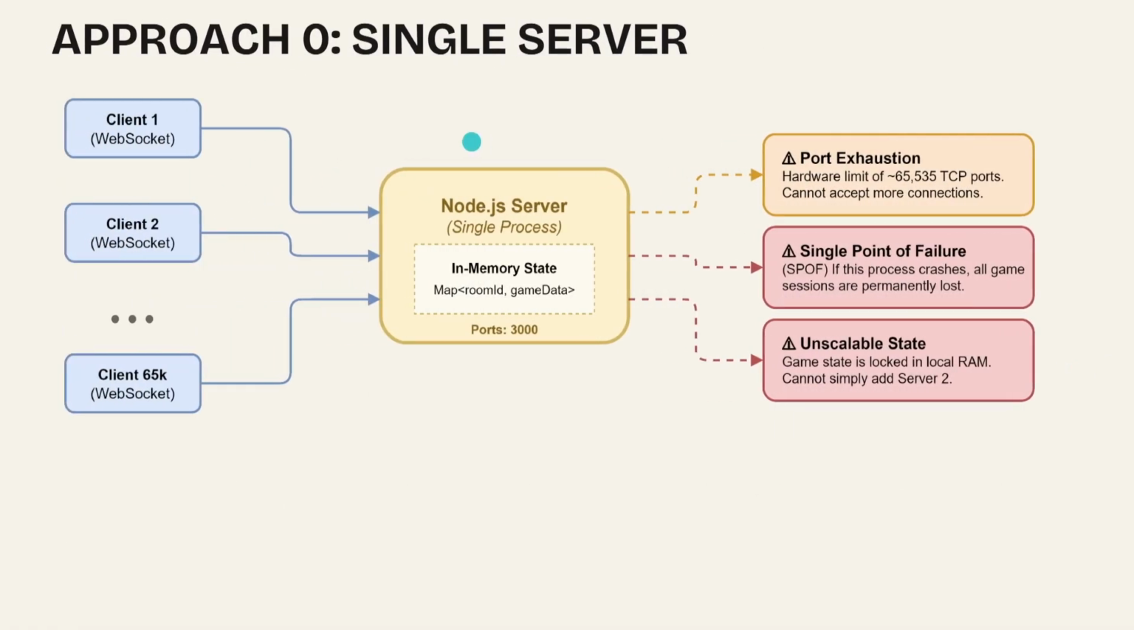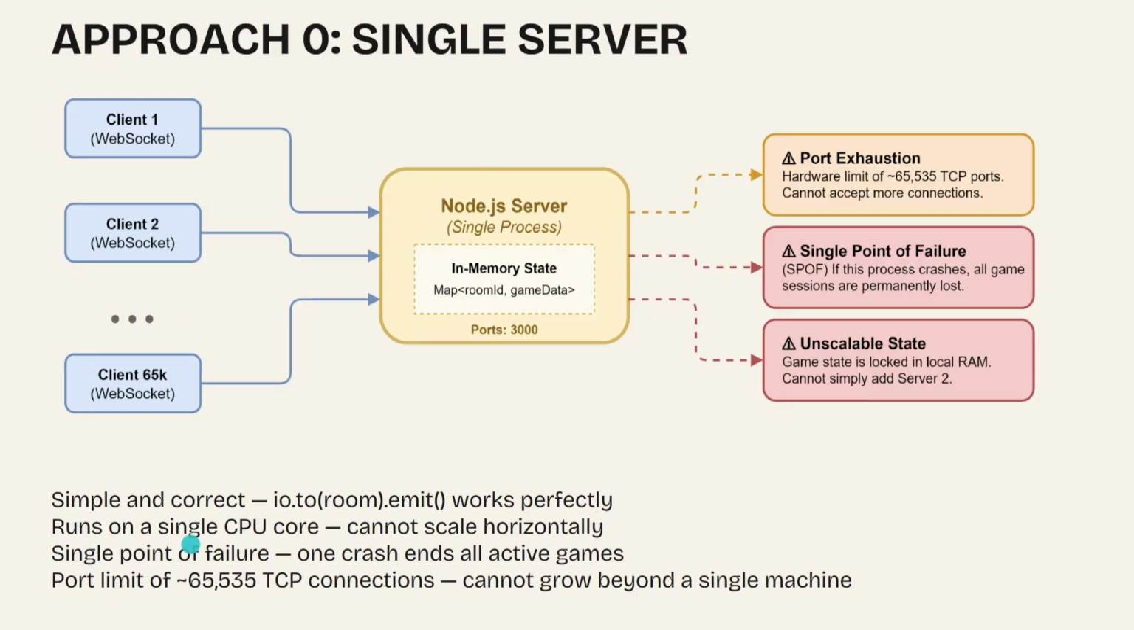Approach 0 would be a single server in the middle, where all the clients connect to that single server. The good point is it is simple when we try to broadcast events to all clients. But the problem here is this is a single point of failure. If this server dies, all the games are gone. It cannot be scaled horizontally, and it has a port limits problem. So we did not choose approach 0.